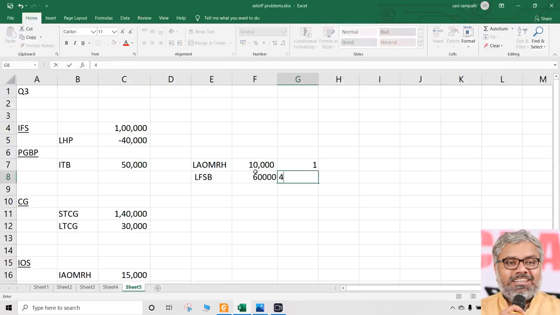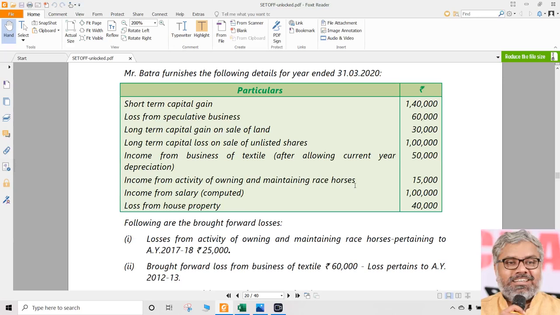Can be carried forward for how many years? Only 4 years. So 60,000 rupees can be carried forward for a period of 4 more years. Since there is no other profit from the speculative business, this could not be set off in the current year. Done. Then we have long-term capital gain. Already would have taken that. This is 30,000. However, look at the next thing. Long-term capital loss.